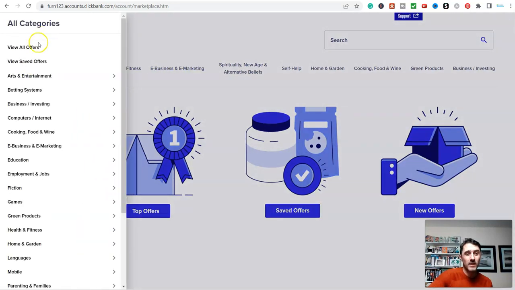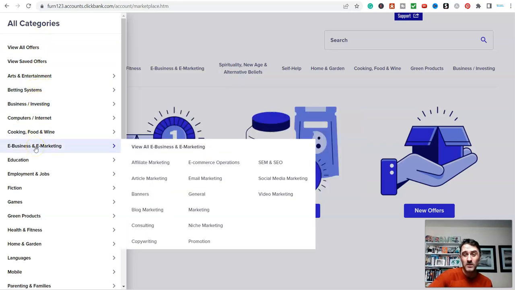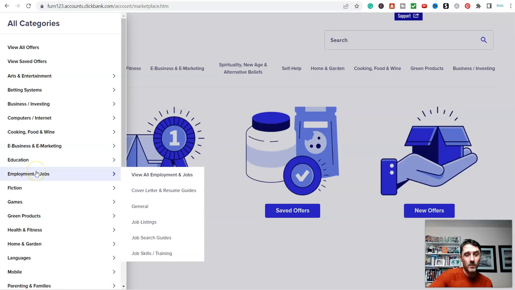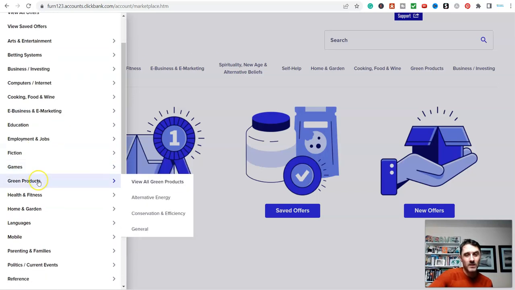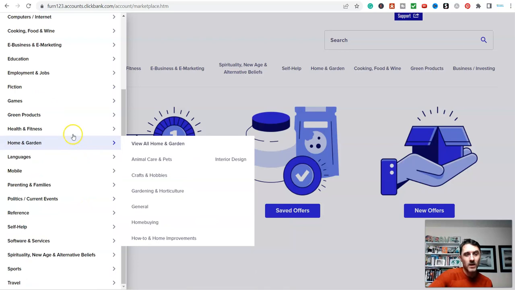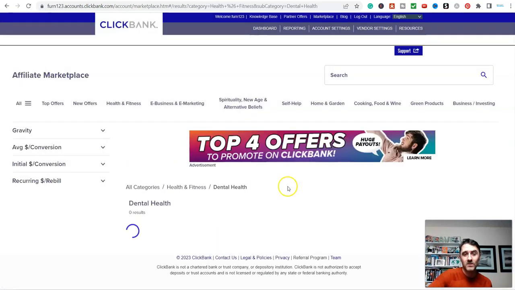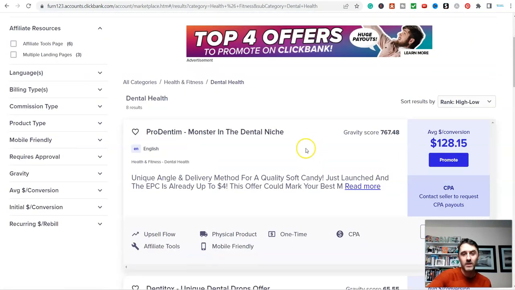So if you come over to the all category, you can see these are categories, and you can find a product that you can become an affiliate for. So let's go ahead and find something. Let's come down here, let's go to health and fitness, and let's find something. Let's go with dental health. Let's see if there's some products in here that we can become an affiliate for.